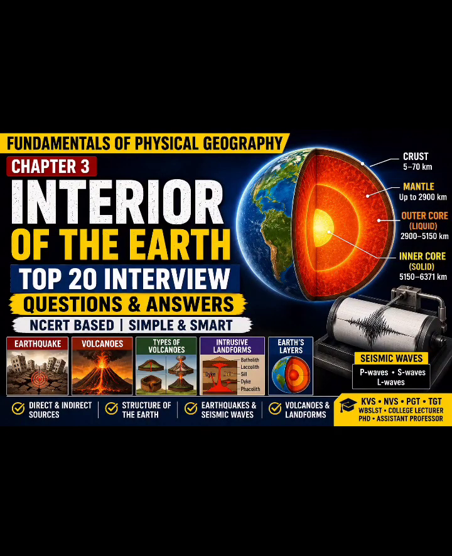Next question, describe the structure of the Earth. The Earth consists of three major layers: crust, mantle and core. Each layer differs in composition, density and physical state.